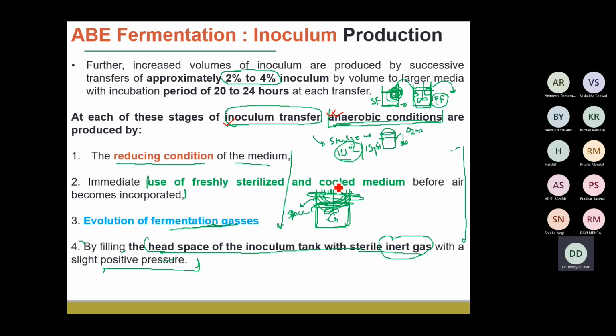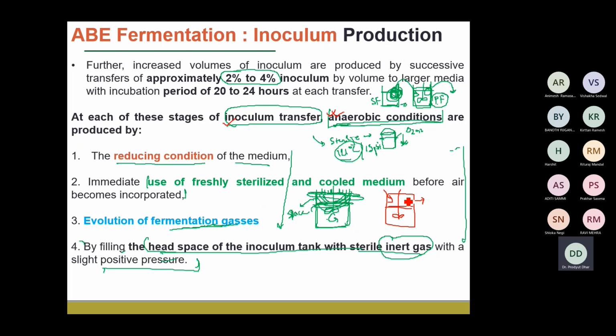Whenever we have a fermentation process, because fermenters are nothing but closed reactors, if you fill the fermenter with your initial growth media, the space left inside the fermenter above the liquid growth media is called the headspace. This headspace is filled with sterile inert gas, so that the aseptic or anaerobic condition is maintained, with a slight positive pressure.